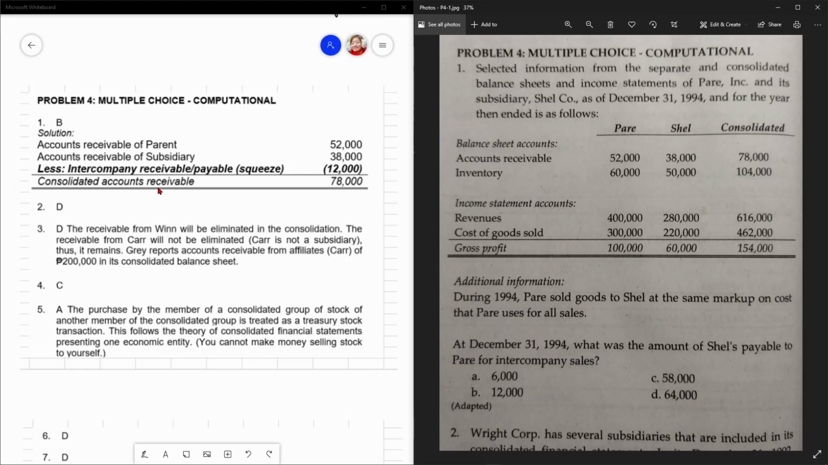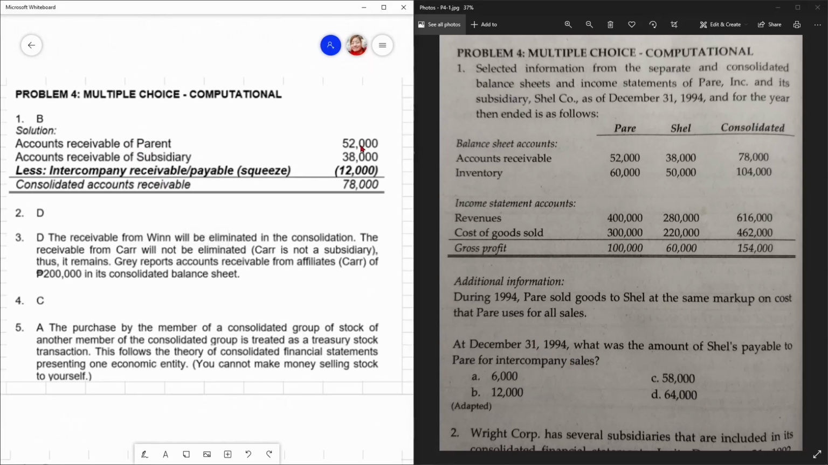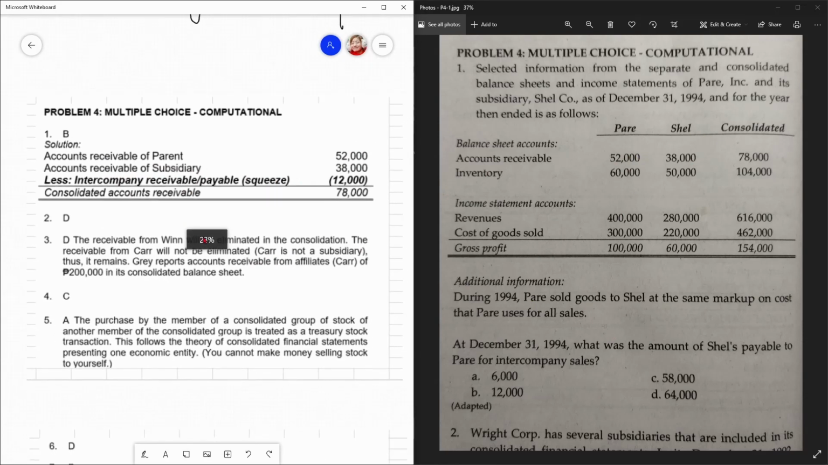So you can just use the, di ba? Yung accounts receivable of parent 52,000. Kasi nga nagkaroon ng sale of goods, di ba? Accounts receivable of subsidiary, 38,000. Consolidated receivable mo is 78. So, ang tanong, what was the amount of sales payable to Pare for intercompany sales? Di ba? Kapag payable kay Shell, kay Pare, receivable yan. Di ba? Kay Pare, receivable yan.